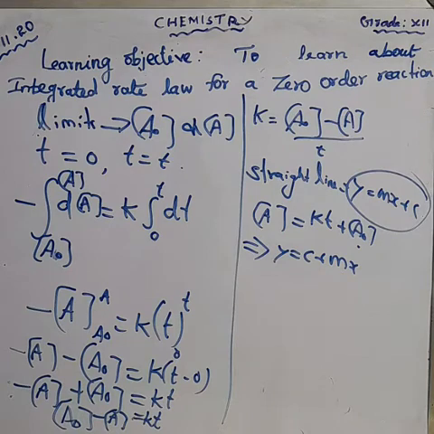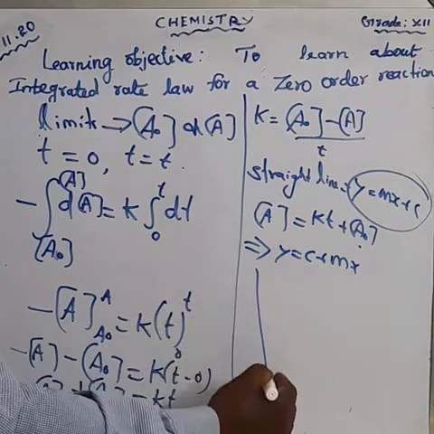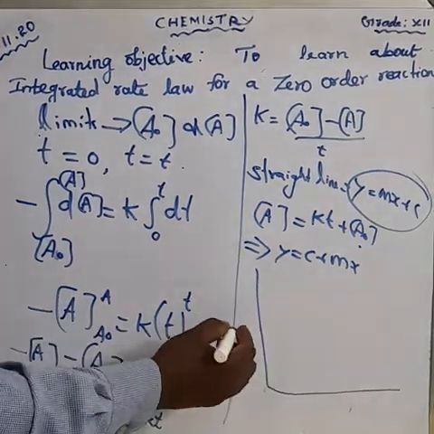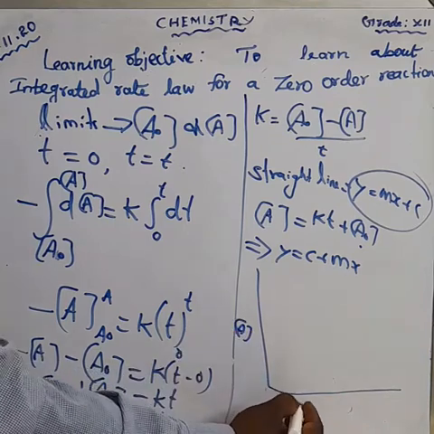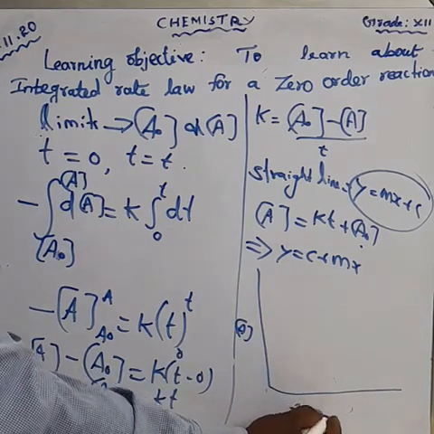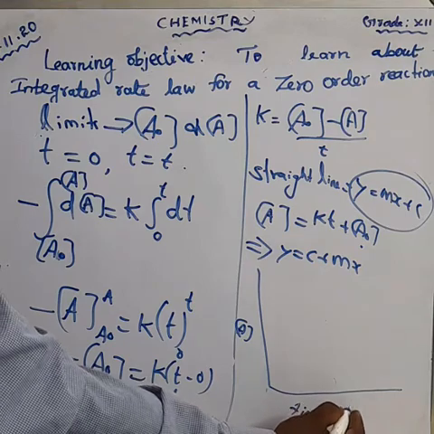What about that plotting? We are plotting A against time intervals, and we get a straight line. We take A on one axis, and here we take time in minutes.